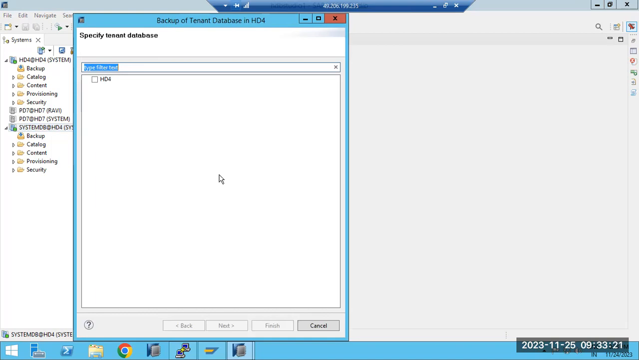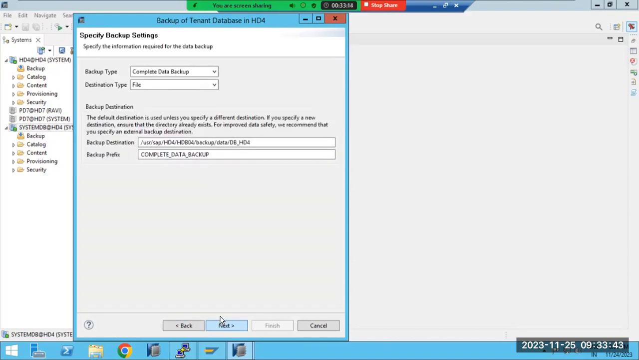So which should we back up, the system database or the tenant database? Tenant database. The tenant database is very important here, because all the data resides in the tenant database only. So that is the reason we are taking the tenant database backup. Then select the tenant database and go to the next screen. Here it is asking which data you want to take, either complete or full, differential, or incremental.